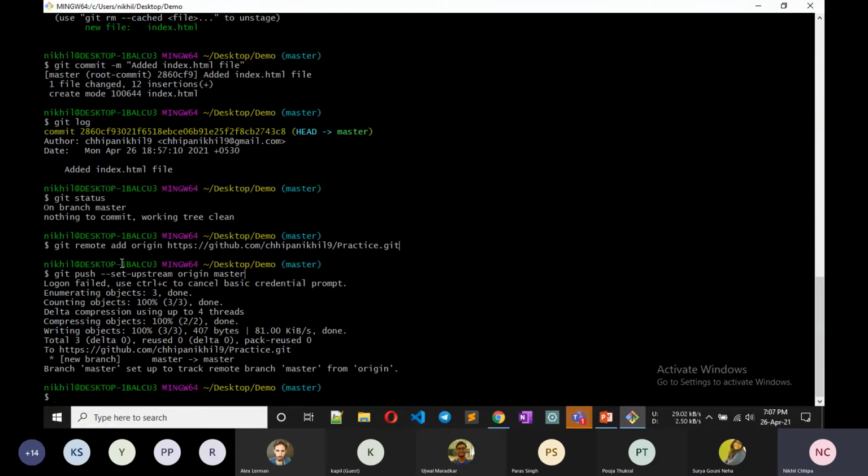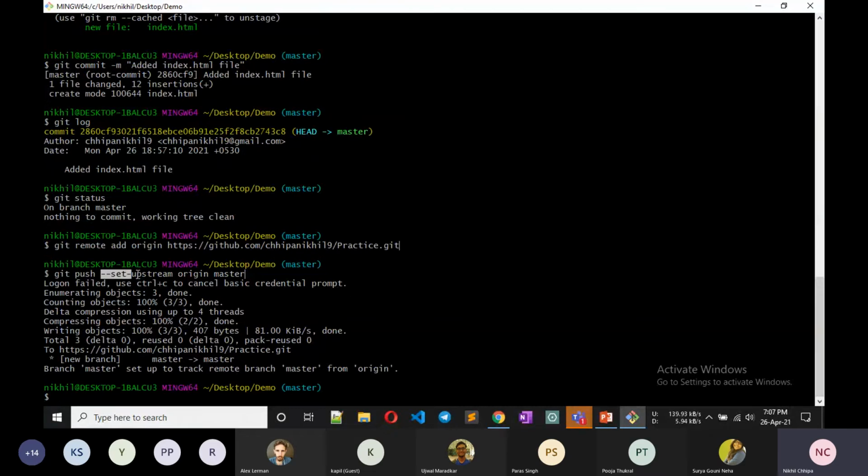So we don't have branches. First of all, we added this local repository to the remote repository on GitHub. Now we want to push all the changes that we made in this repository to the remote repository on GitHub.